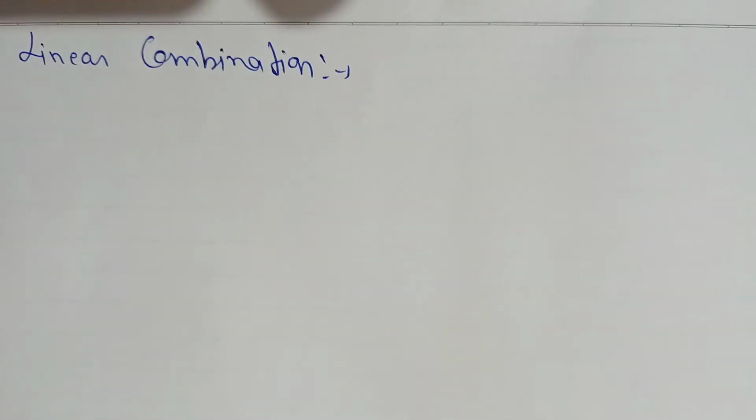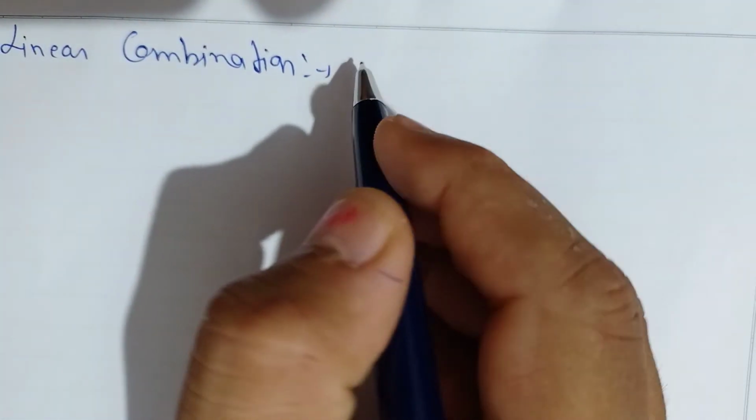Next definition we have is linear combination. So what is that?